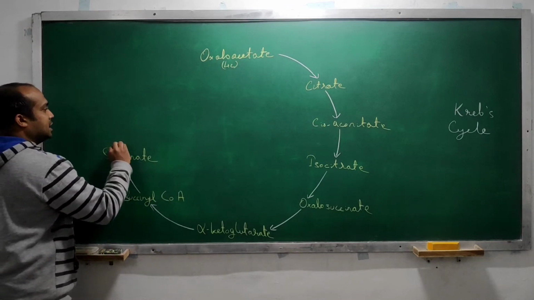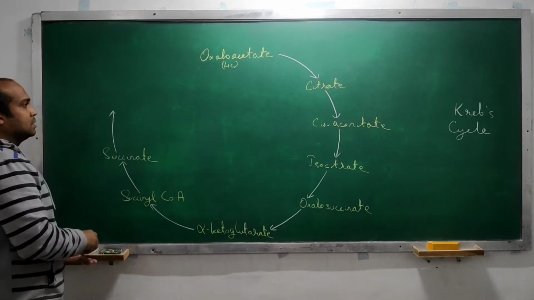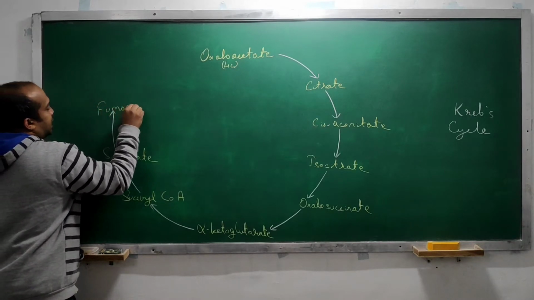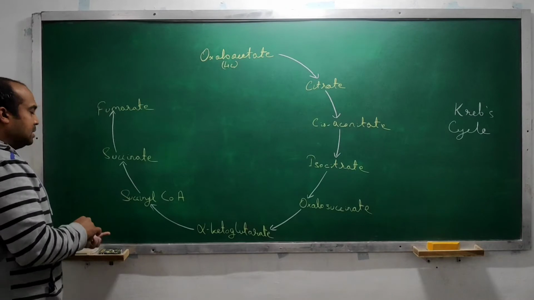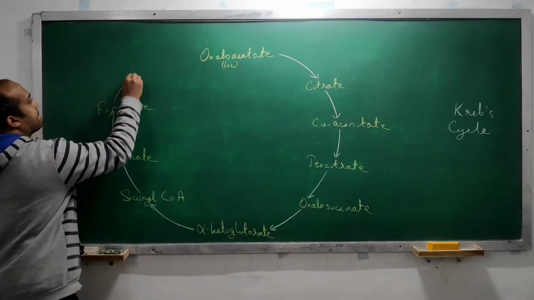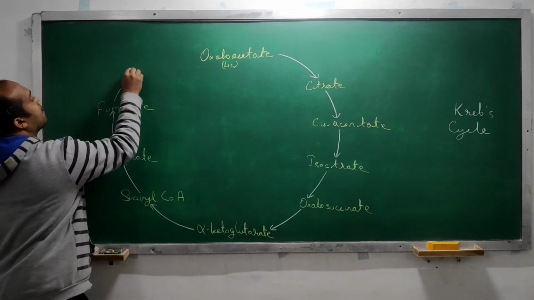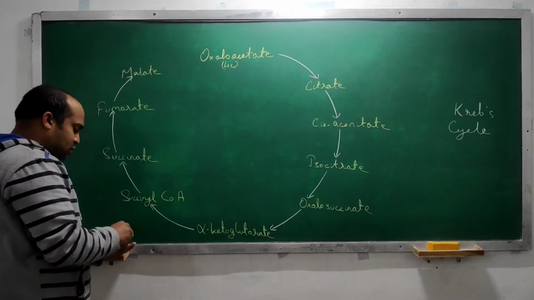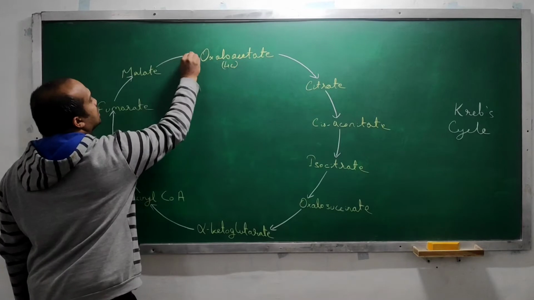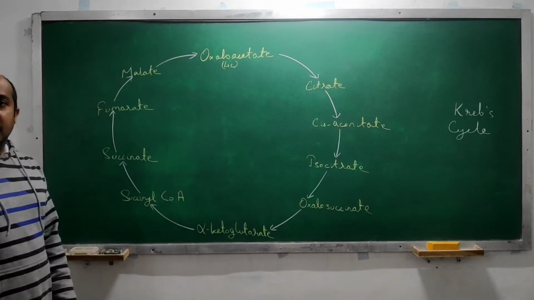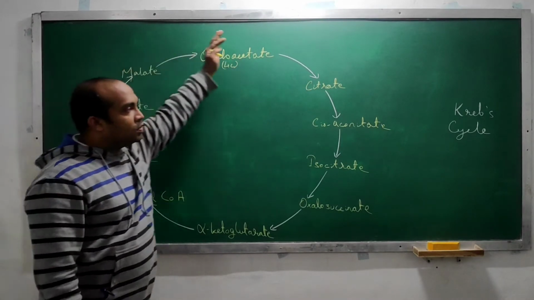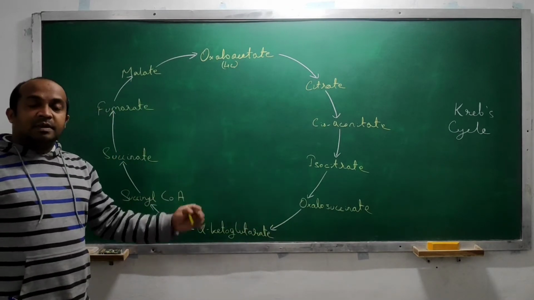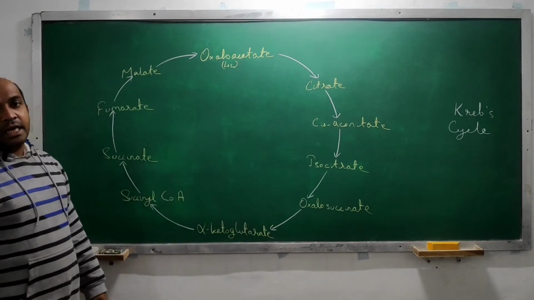Then this succinate will get converted into fumarate, and then malate, and the last one is oxaloacetate. So these are all the chemical intermediates in the Krebs cycle.